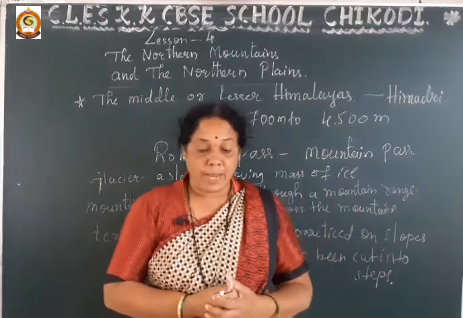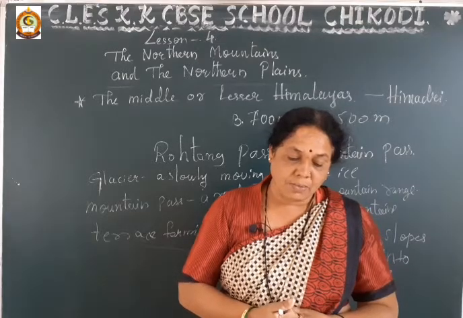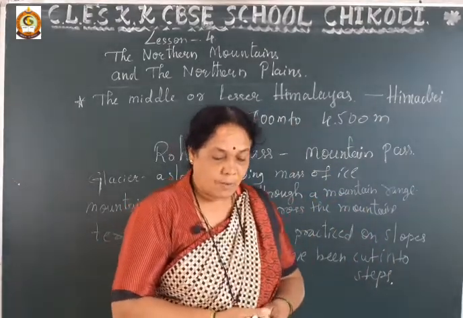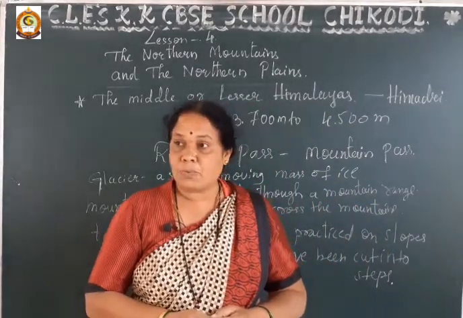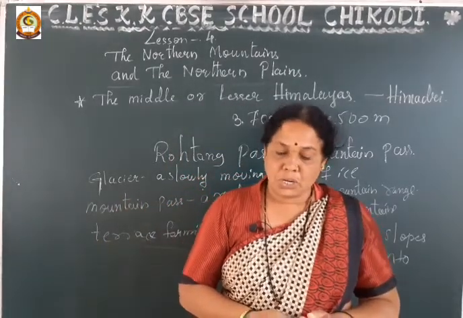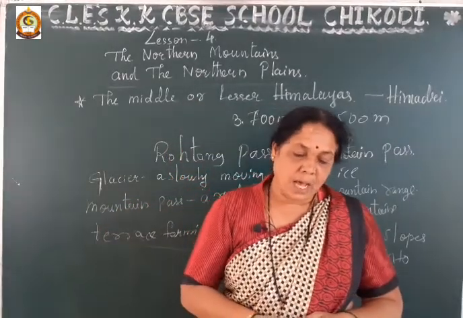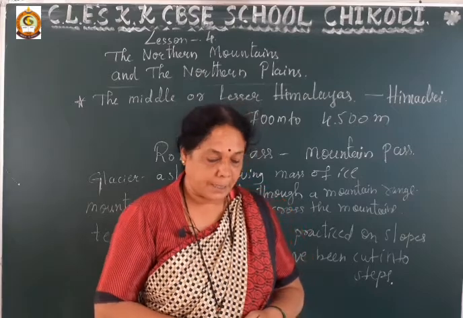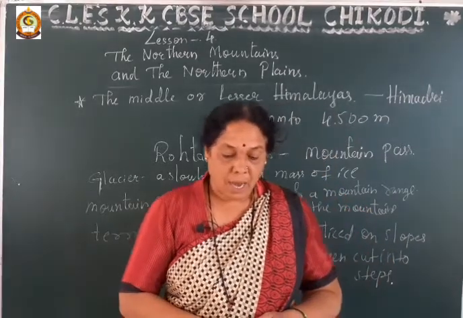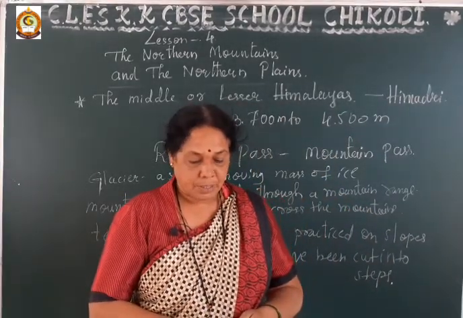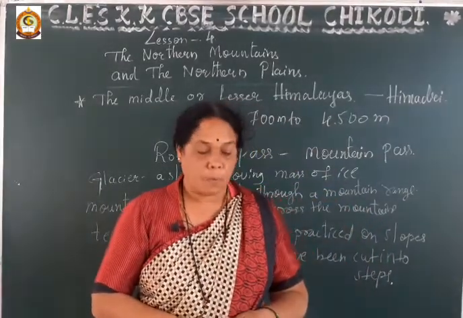We can find pine, oak, deodar and fir. This type of trees is available here. And dear students, this type of forest can provide forest products like wood, fodder and fuel. And the hill slopes are used for practicing terrace farming. In this region fruit orchards and tea plantations are present. Therefore, unlike the greater Himalayas, the lesser Himalayas are well populated.